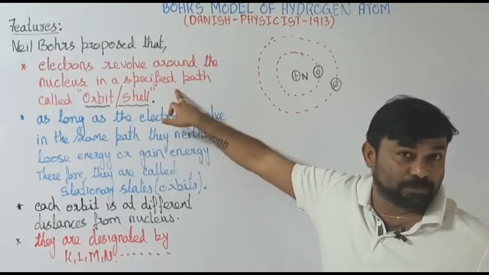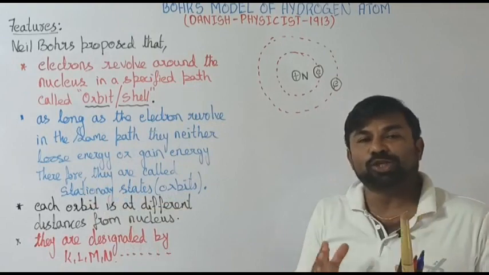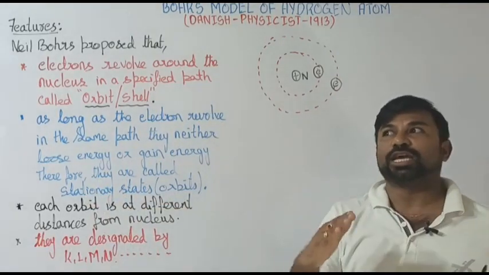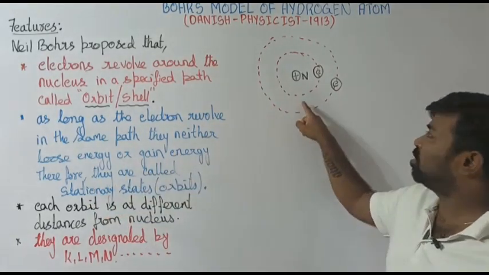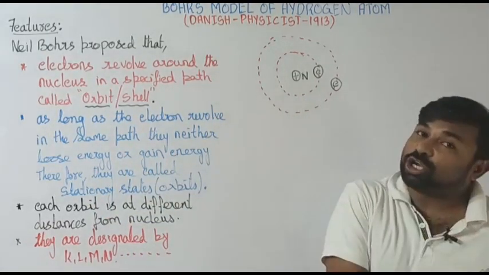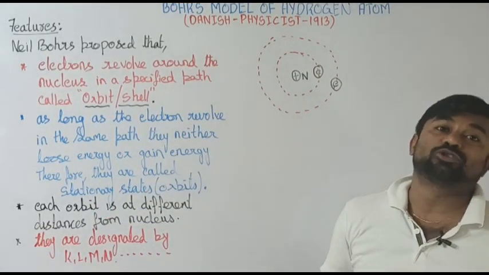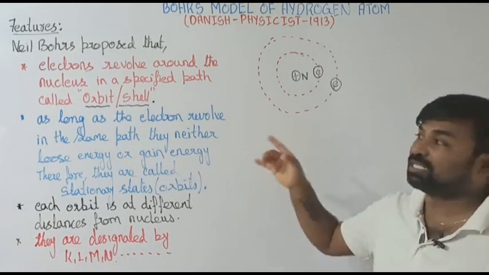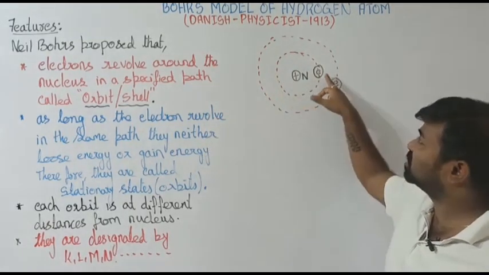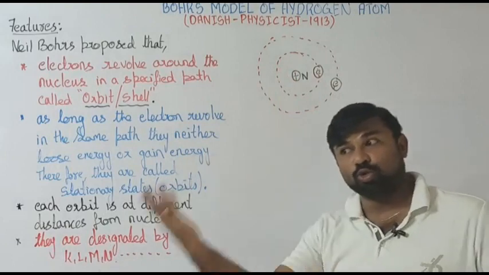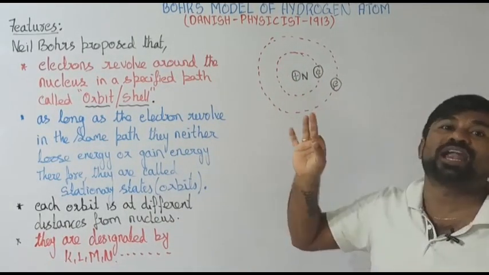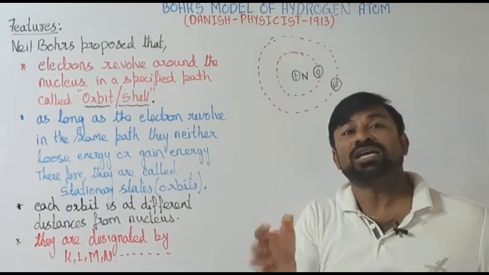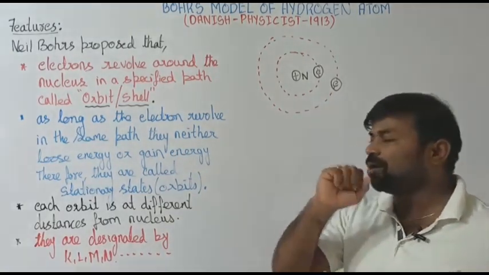You have to remember all those things. Specified path means fixed path. Stationary means no change, stable. There is no increase or decrease. That is what these orbits are called: stationary orbits. Of course, these orbits are also called shells. So that is what he says. As long as the electrons are in the same path, they neither lose energy nor gain energy. Therefore, those paths are called stationary orbits or stationary shells.